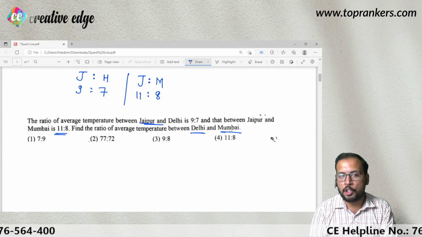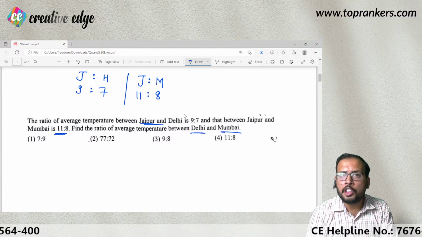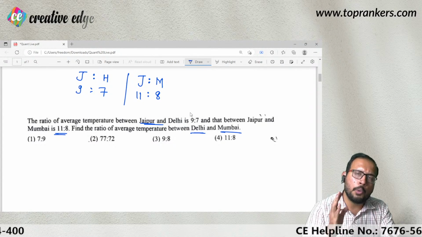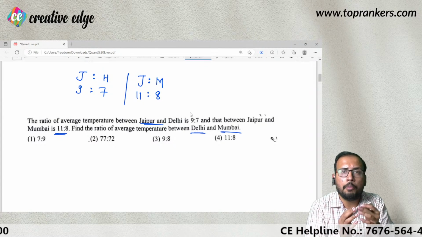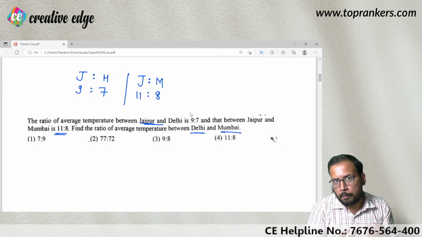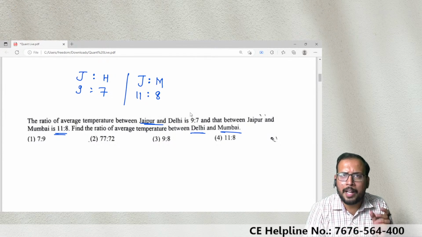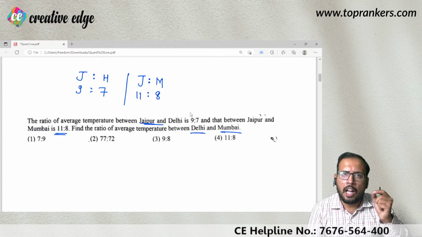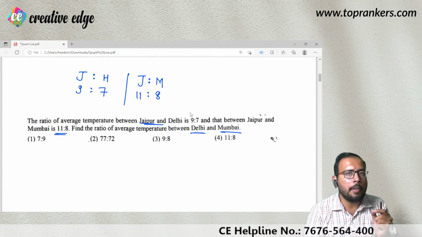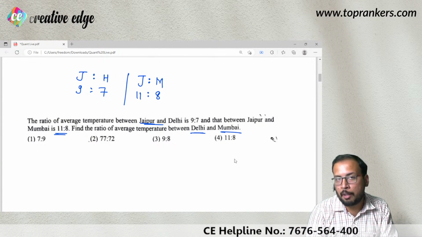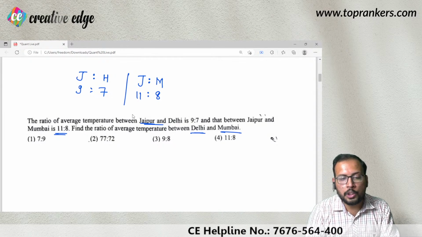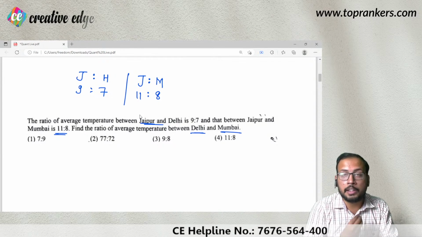Now, in order to solve such type of question, you have two methods. I'm going to tell you both of the methods. One of the methods probably you know. The second method may be new to you. So first of all, there is a simple concept known as scaling, which I will discuss here and we will solve this question with it. What does scaling mean?